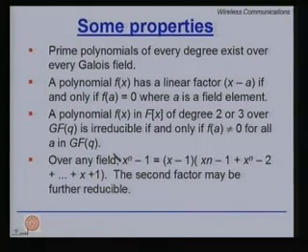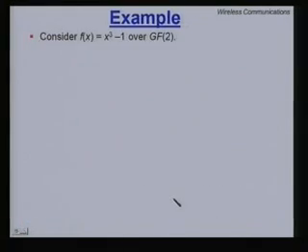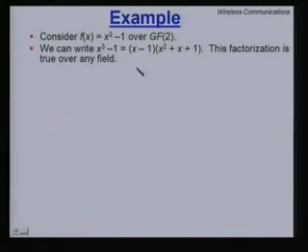And over any field we can write the following factorization: x^n minus 1 is (x minus 1) times (x raised to the power n minus 1 plus x raised to the n minus 2, and so on till x plus 1). The second factor may be further factorized. Let us look at an example of factorizing x cubed minus 1 over GF(2).